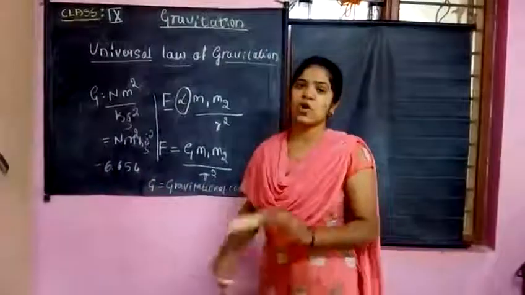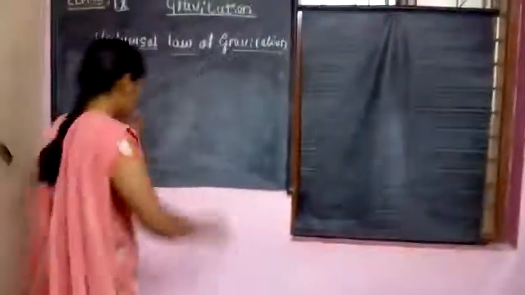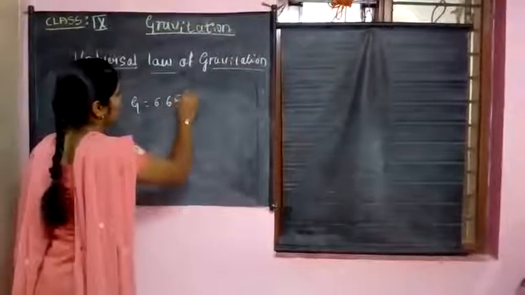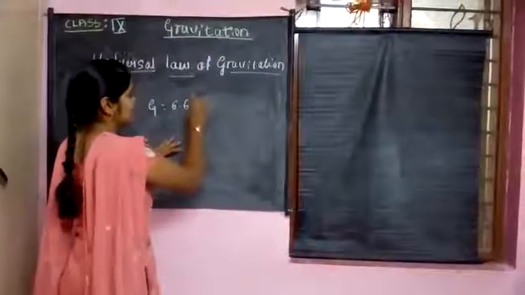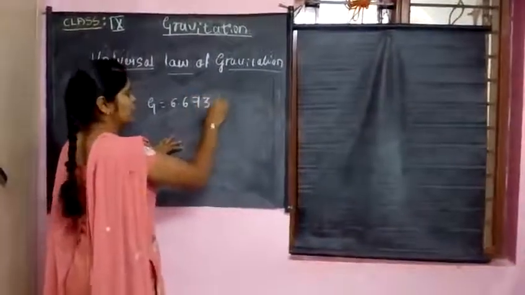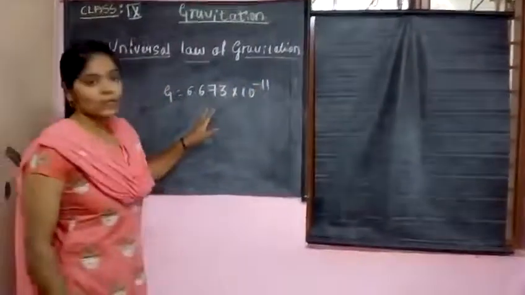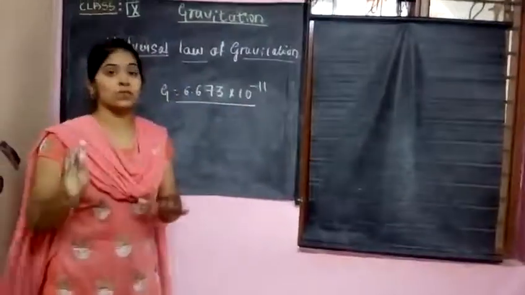This is all I told in the previous class. Students, I told about the gravitational constant as 6.654, but it is also taken as 6.673 into 10 raised to minus 11. This value is given in your textbook, so you should mention this, not 6.654.